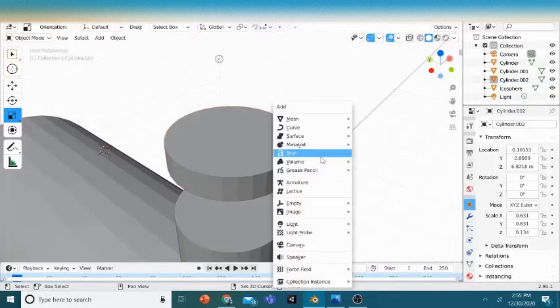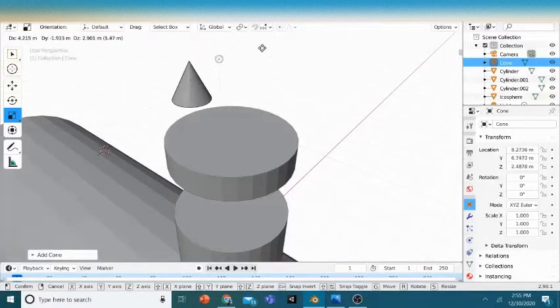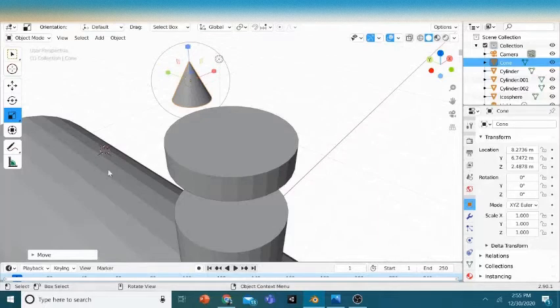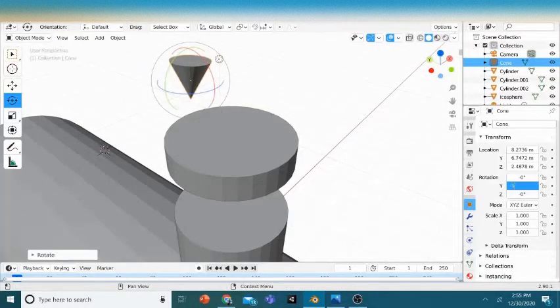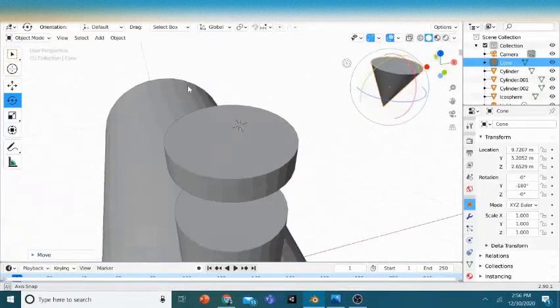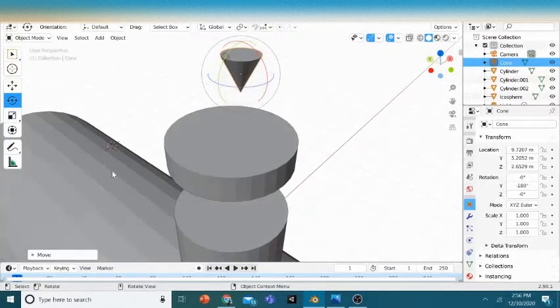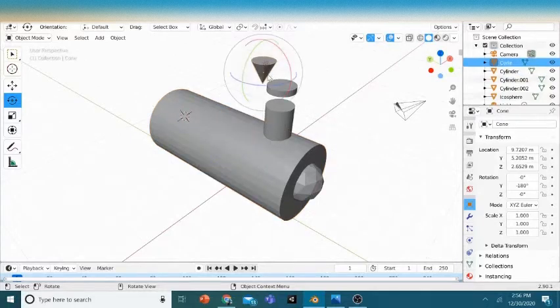Now we're gonna get in a cone, Mesh, Cone. Now we're gonna press G to grab it and get it here until we can see it. Then just flip it over to -180. Just press G to grab it. Just to focus on the work, we'll press G again and get it here.